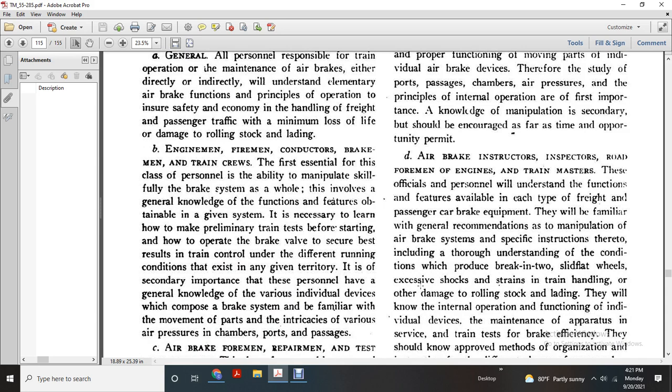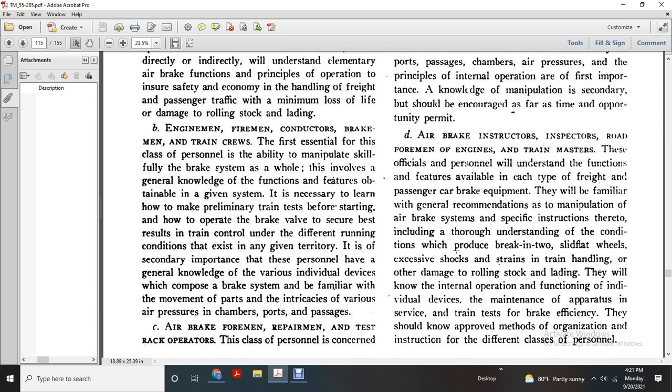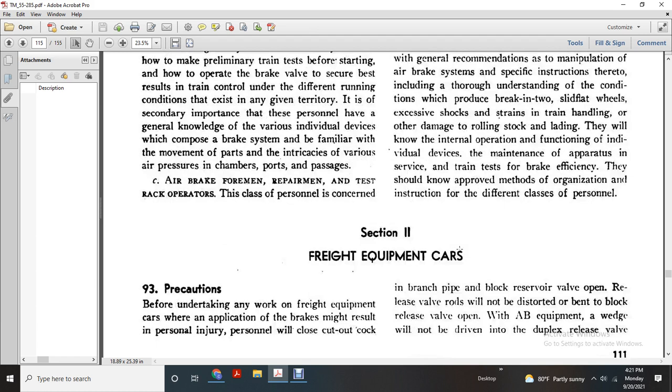D. Air brake instructors and prospective roadmen, foremen, engineers, and trainmasters. These officials will understand the function and features available to each type of freight car and passenger car brake equipment. They will be familiar with the general recommendations, manipulation, and air brake system instructions, including an understanding of the conditions produced by brake action, such as slid flat wheels, stiff shocks, and train handling, and other damage to rolling stock and lading. They will know the internal operation and function of the individual devices of the maintenance apparatus, and train test the brake efficiency, but this should be approved for the methods of the organization instruction for the different classes of personnel.